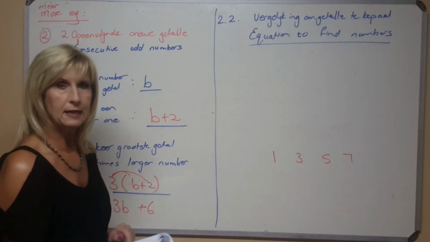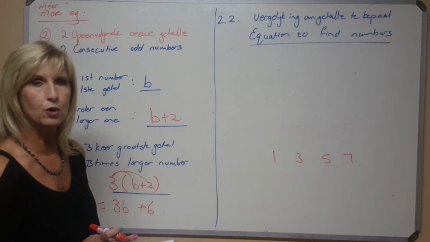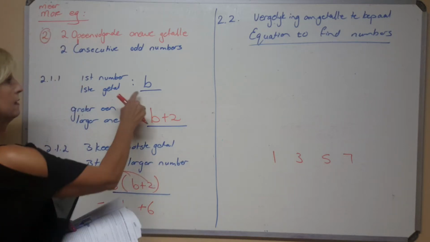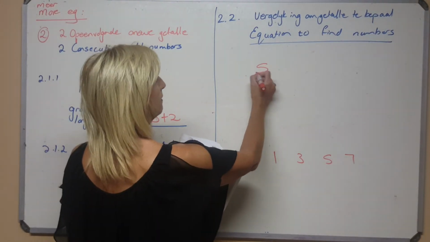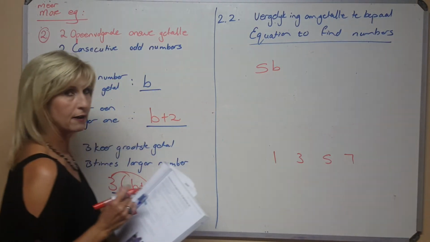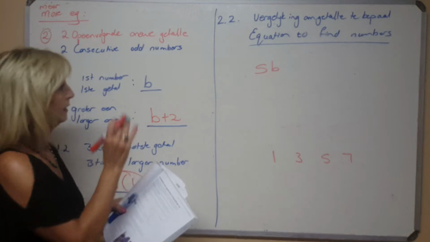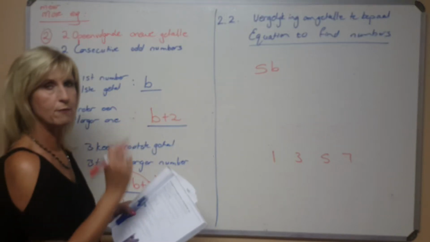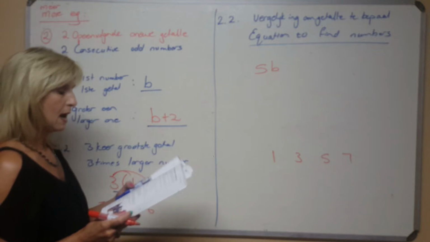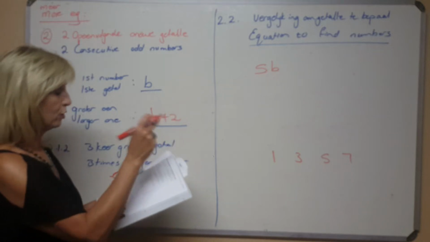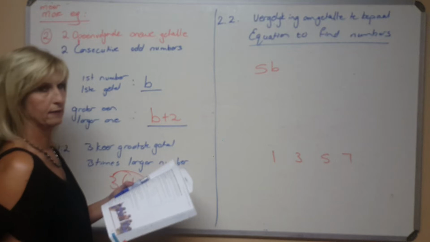5 times the smaller one. What does 5 times the smaller one mean? Where's the smaller one? This one is the smaller one. 5 times the smaller one would mean 5 times B. 5 times the smaller one is 5B. You're going to get marks for that. You'll have a mark or 2 for that. Then they say, 5 times the smaller one will be 16 more than.